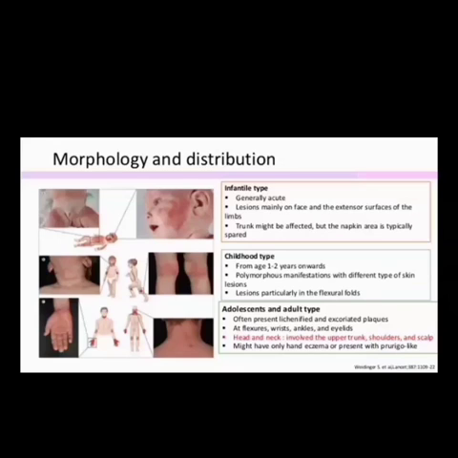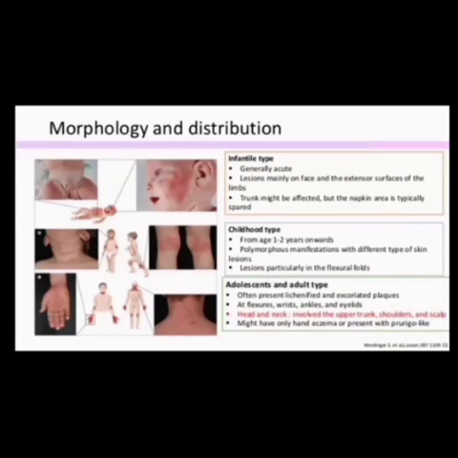Okay, in this picture you can see the child's face is affected, and in the limbs only the extensor part is affected. In the childhood type, it starts from 1 to 2 years of age. From the age of 2 years, the child develops atopic dermatitis and polymorphous manifestations with different types of skin lesions. Polymorphous means multiple morphology.